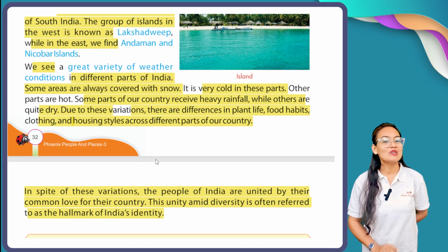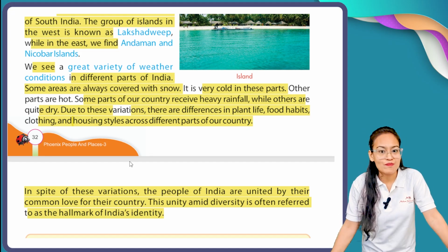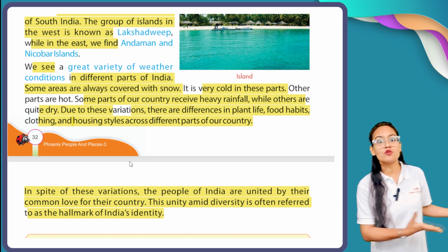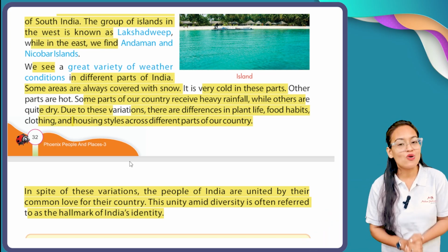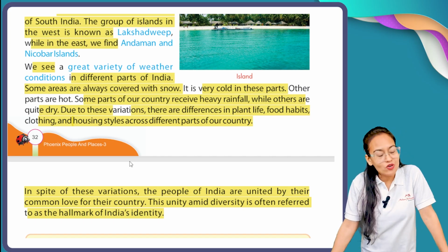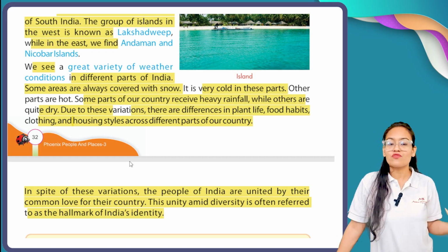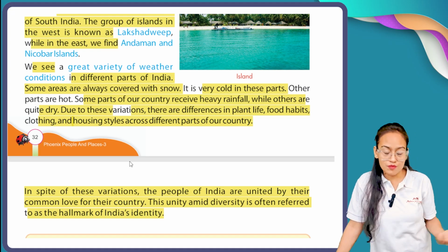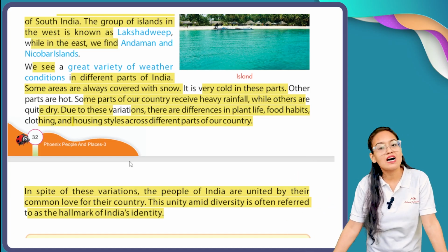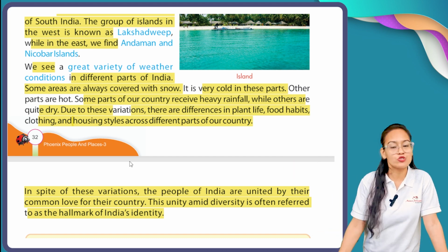Now, my dear students, after the discussion of these 6 physical features of India, you can see at some portion of India there is cold, at some portion there is very much rainfall, and at some portion there is very less rainfall. So all this leads to different kinds of weather, and different weather automatically leads to different habitats of food, habitats of animals, different types of buildings, different types of construction of buildings. For example, in northeast India, the majority of houses are built of bamboo. Why? Due to heavy rainfall.